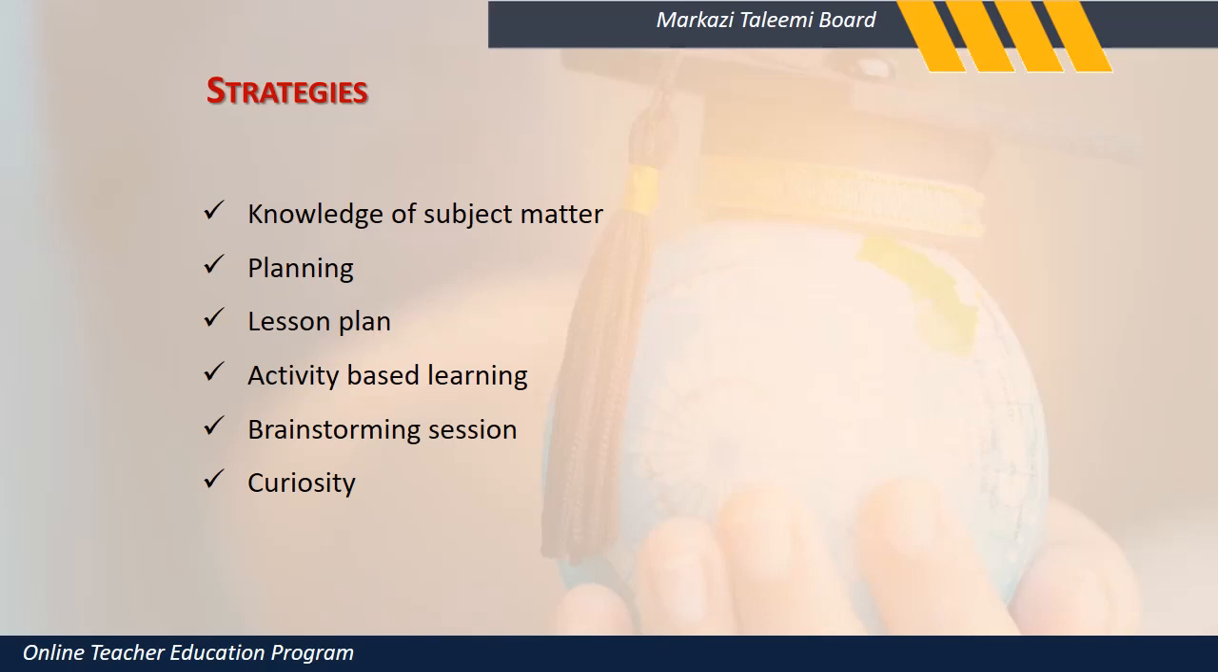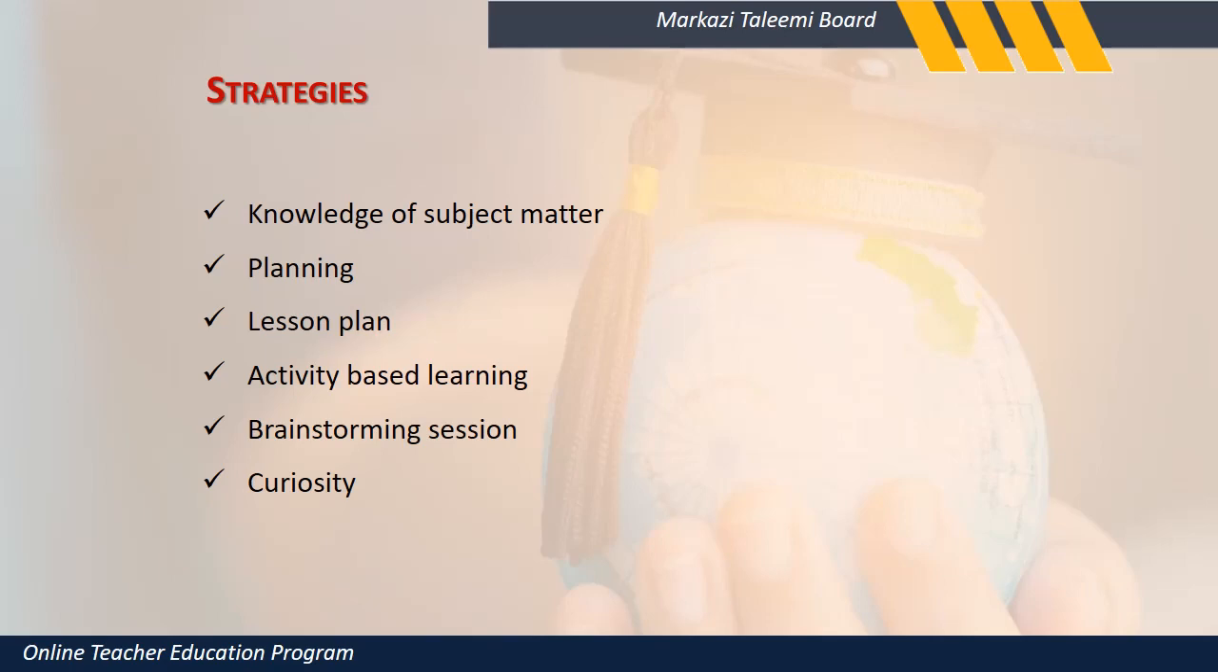Planning, in detail I have given you why planning is important. Without planning, we cannot walk into a classroom. Without planning, we won't be able to do any work. Without planning, we won't even be able to cook the food. Lesson plan becomes important. We'll go to the lesson plan, activity-based learning, brainstorming session.